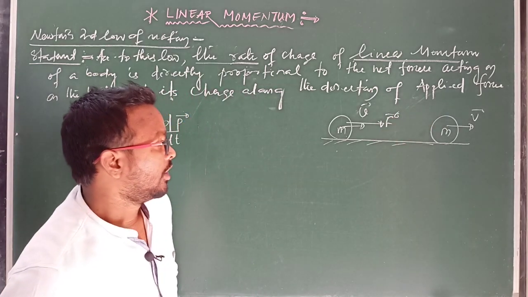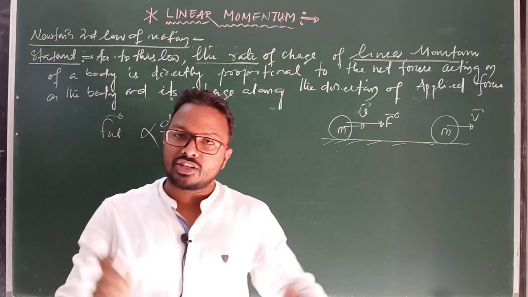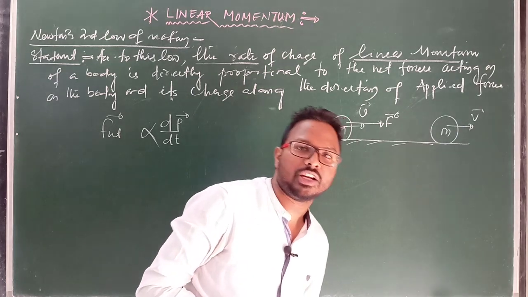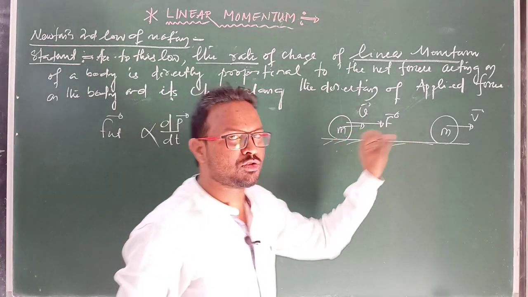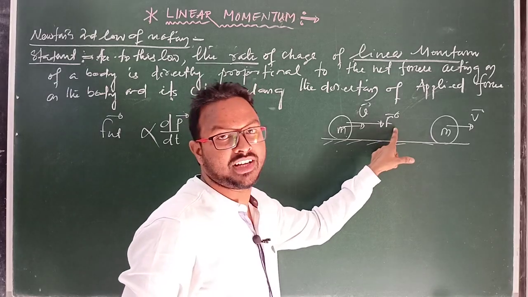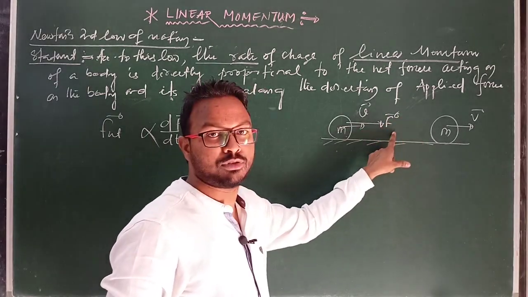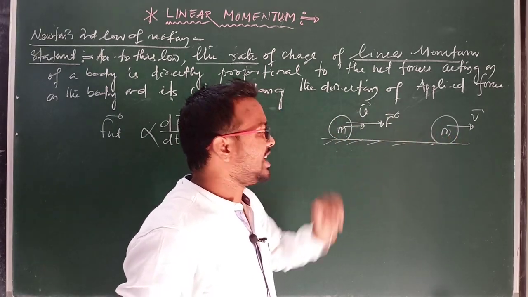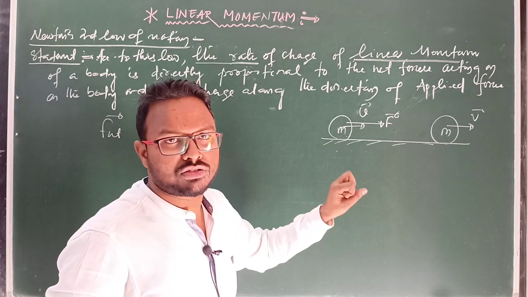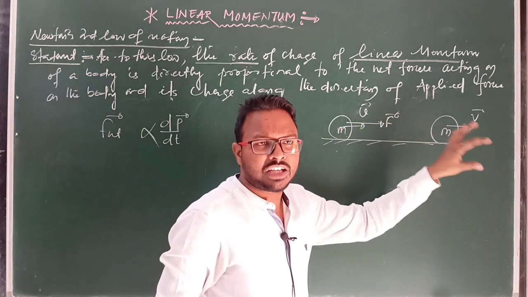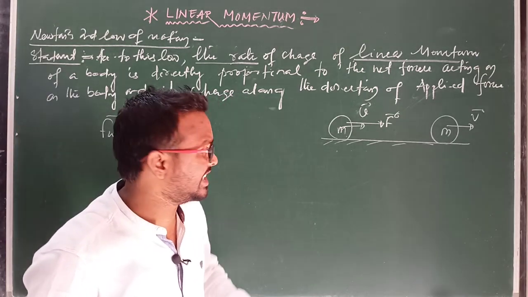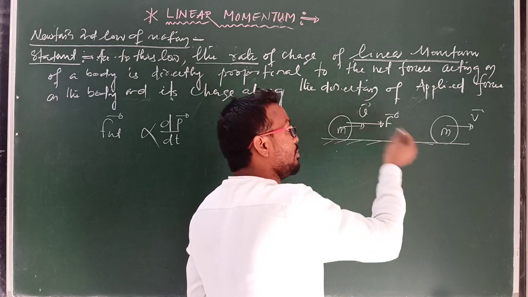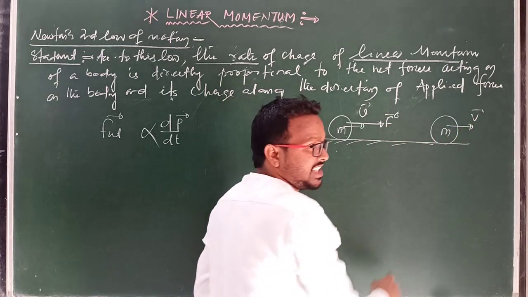Clear? So we already know that if there is no external force, then a body continues to move along a straight line with its initial state, or uniform motion. But when we apply an external force on a body, it changes the velocity from initial to final, or produces retardation in the body. Retardation means velocity decreasing or increasing. So here this is the direction of force, then the momentum produced in the body, because it possesses mass and velocity, it possesses momentum.